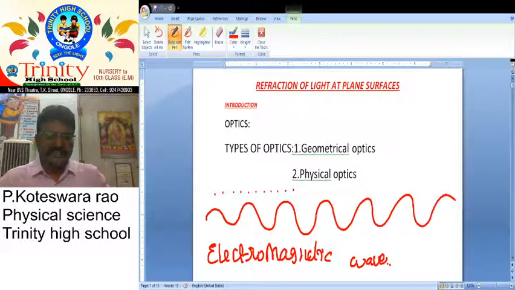And after that, the dual nature of corpuscular theory and wave theory was explained with the help of the new quantum theory. In this concept, light travels in small packets, which are called photons.